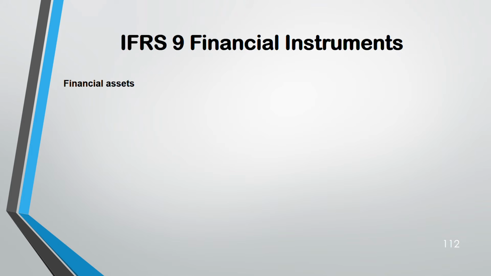Financial instrument. The word financial, just think of financial in terms of money, something to do with money, cash. So after everything we are going to discuss, whether asset, liability, impairment, it is to do with cash, money. So financial asset, financial liability. Financial instrument is divided like that. First, we'll go through financial asset before we move on to financial liability. Financial asset is divided further into 2 parts.